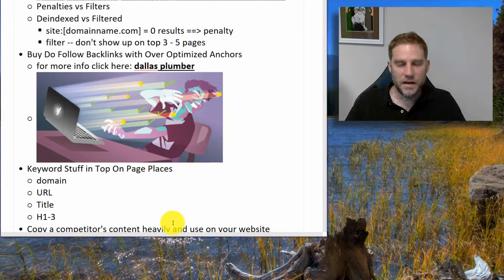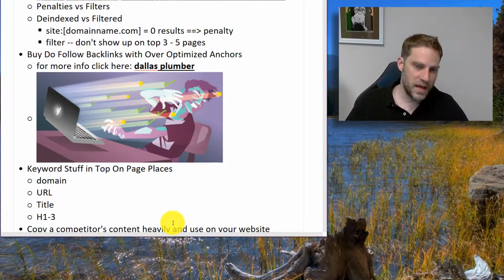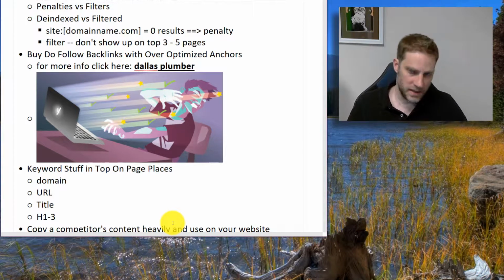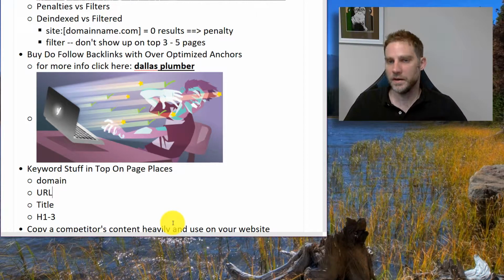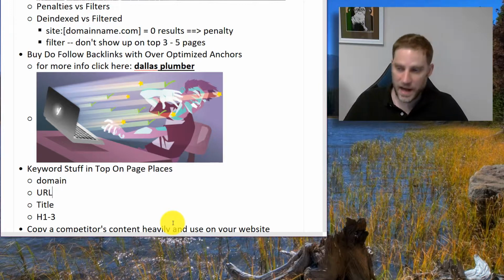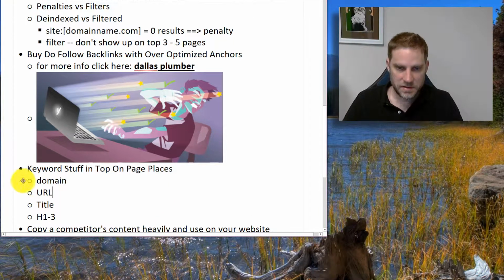Now it depends on what your off page is. If you have very little off page, you can actually be a lot more aggressive with this on page stuff. At the same time, you can't control your off page completely. Someone else could link to you naturally. And so there's a balance here, because if you were to do that and someone else were to naturally link to you, you could actually be hurt by this. So this is a balancing act between the on page and the off page. But you definitely want to avoid this.